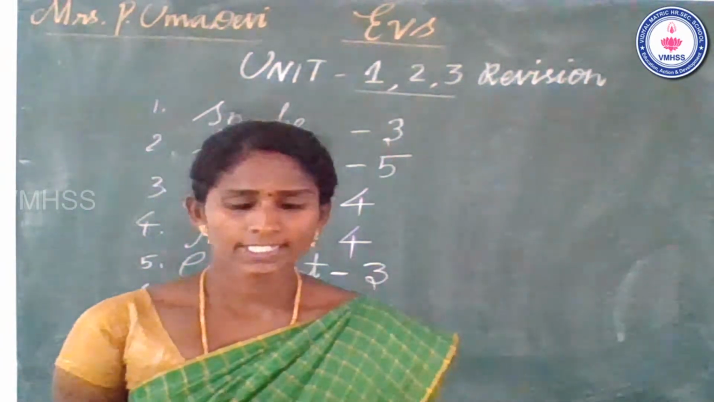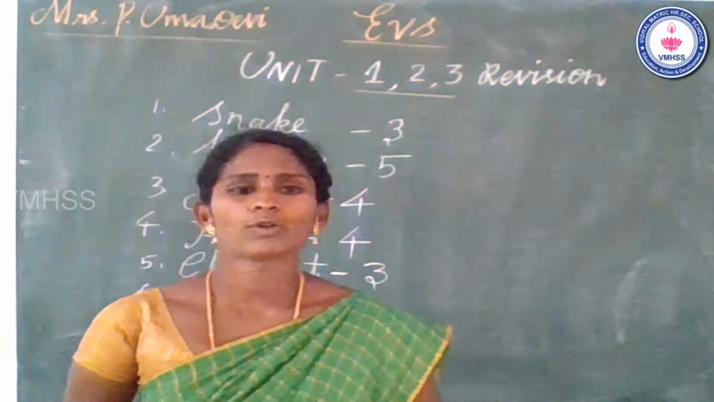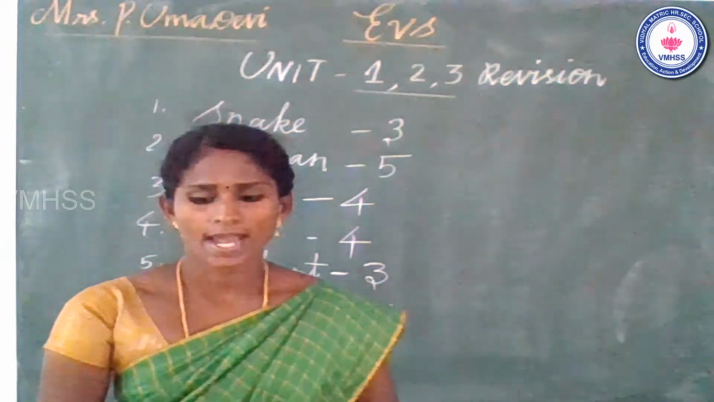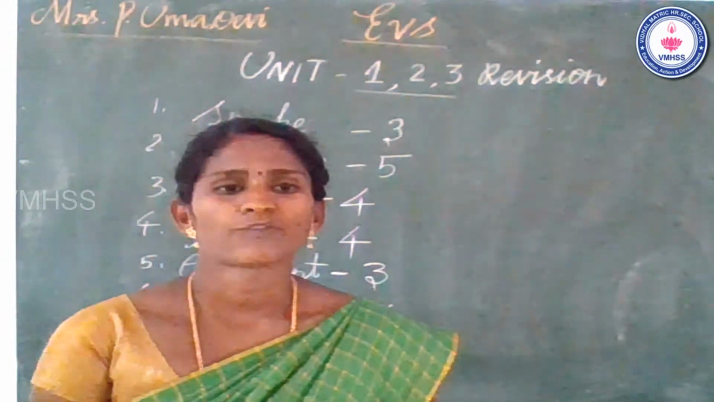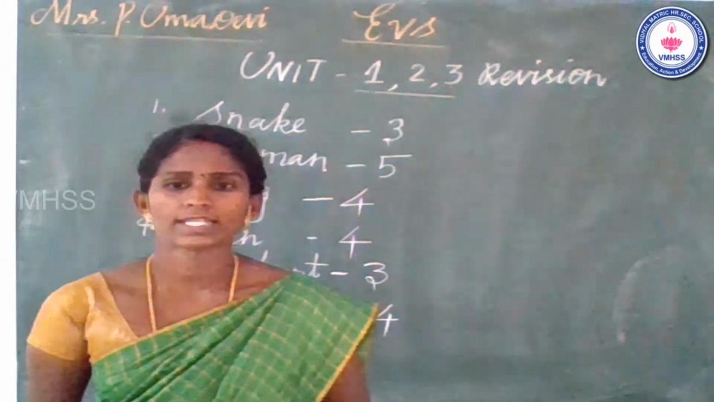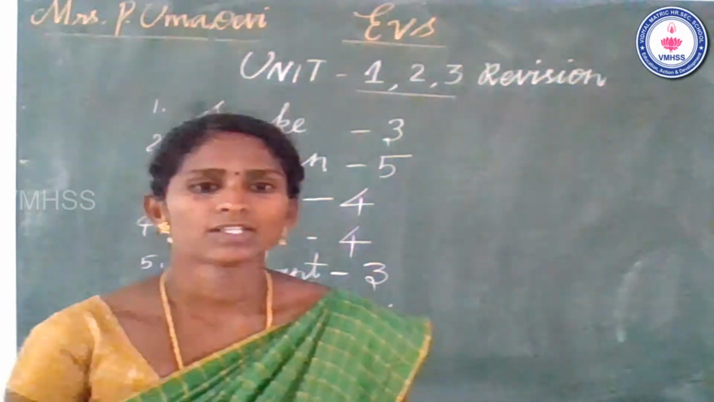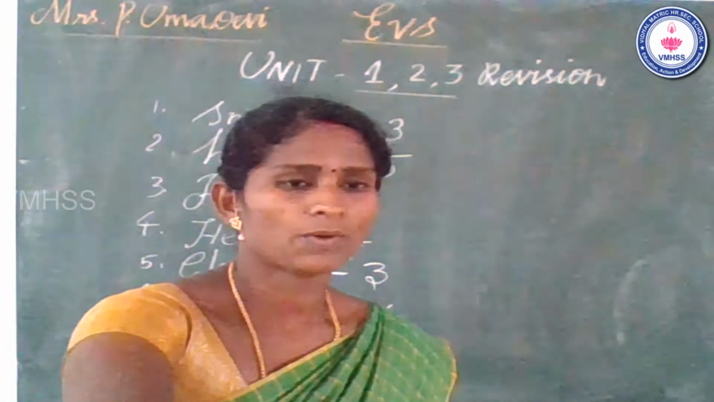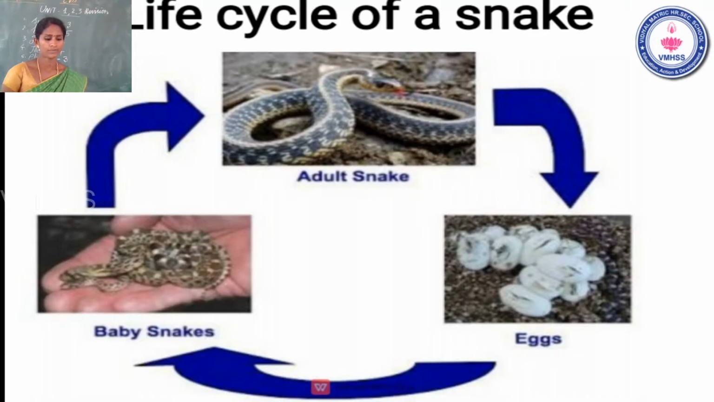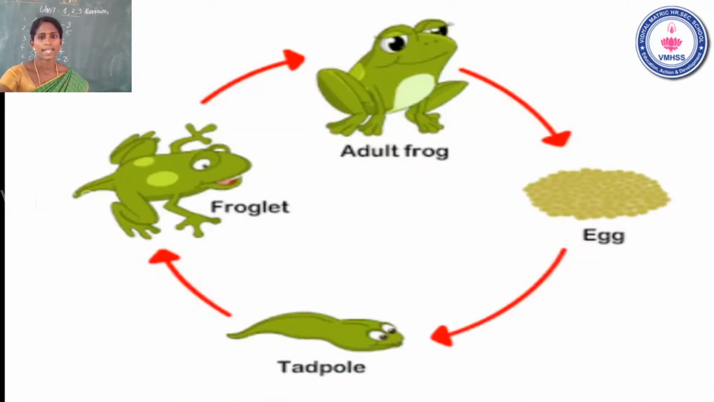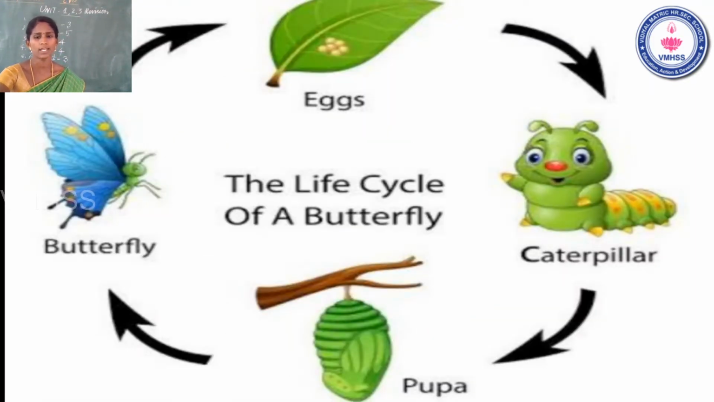What is the second stage? Caterpillar. Very good. Caterpillar stage. And third one, pupa stage. And fourth one, adult butterfly stage. Okay. So we can already learn in first lesson so many life cycles. Snake's life cycle, frog life cycle, and butterfly life cycle.